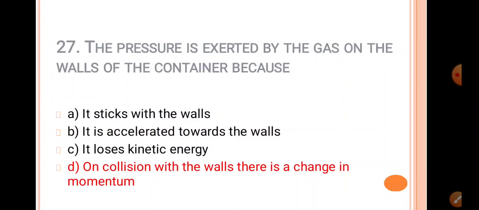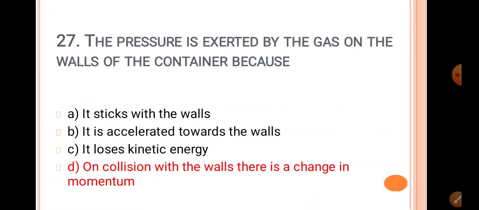Next question, the pressure is exerted by a gas on the wall of the container because it sticks with the wall, no. It is accelerated toward the walls, no. It loses kinetic energy, no. On collision with the wall there is a change in momentum.